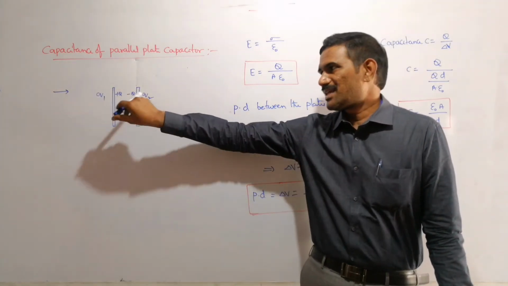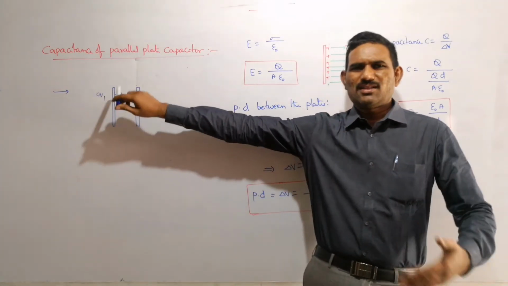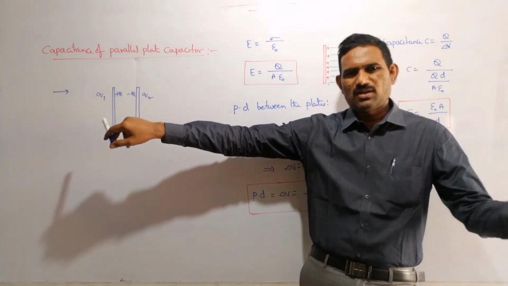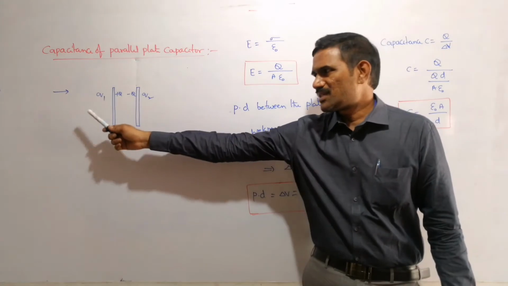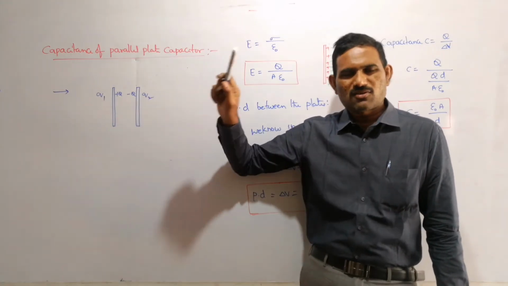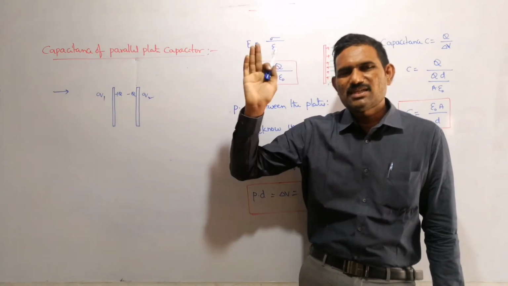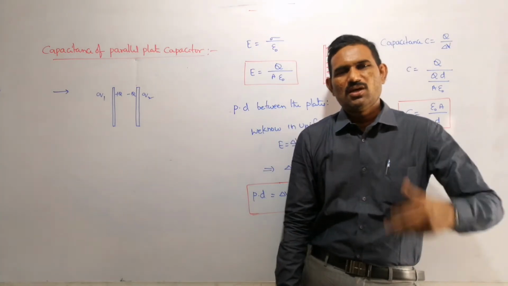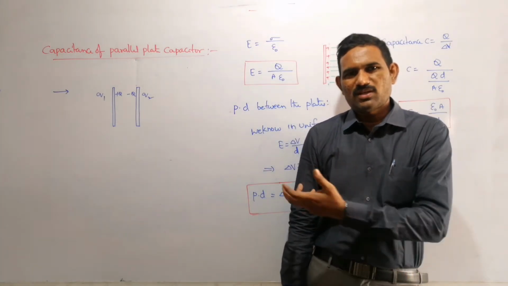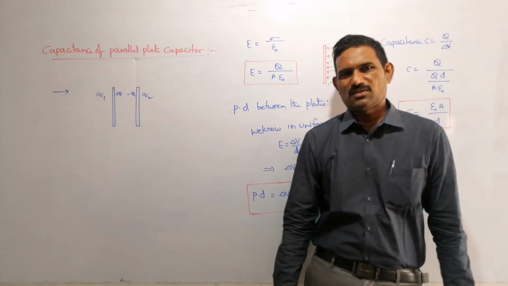So now these charges don't play any role. Finally, this Q1 and Q2 may be equal, that we discussed already. From that concept you can write: whatever the charges may be present on these outer surfaces, they don't affect the capacitance, and we don't include those charges in the capacitance calculation. They don't possess any importance while calculating this capacitance, right?